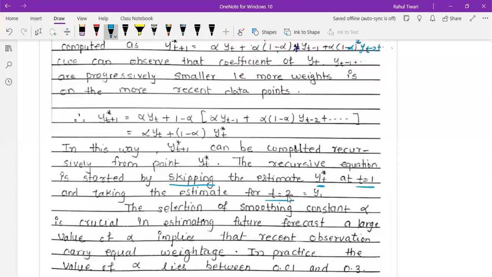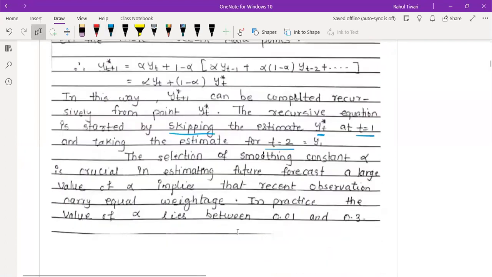So to get the estimate of y1, we have to skip the value at t is equal to 1, which will give us y1 star, and take this estimate for t is equal to 2 as y1. Okay, I will explain this concept with the help of examples, and you will understand.